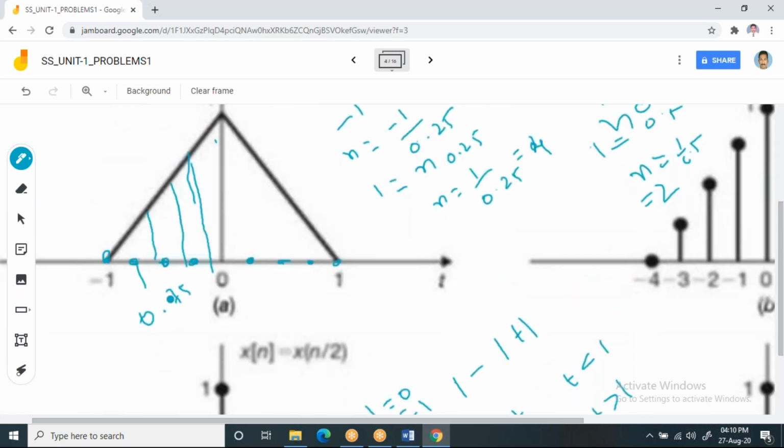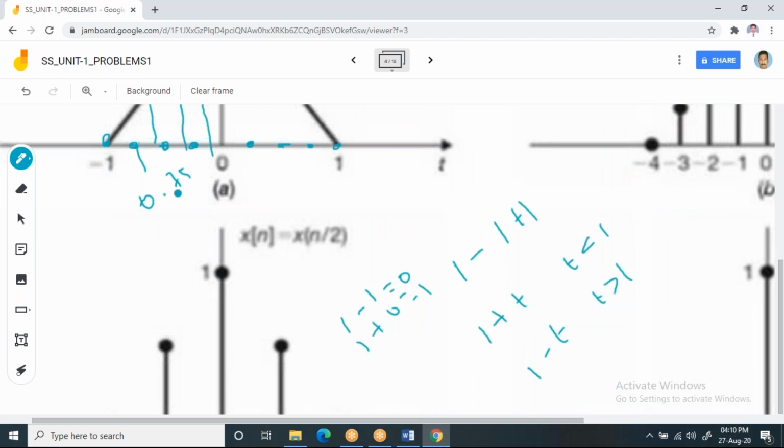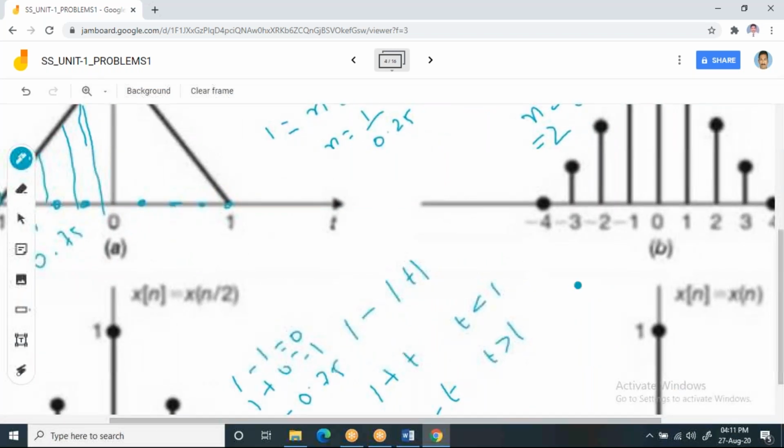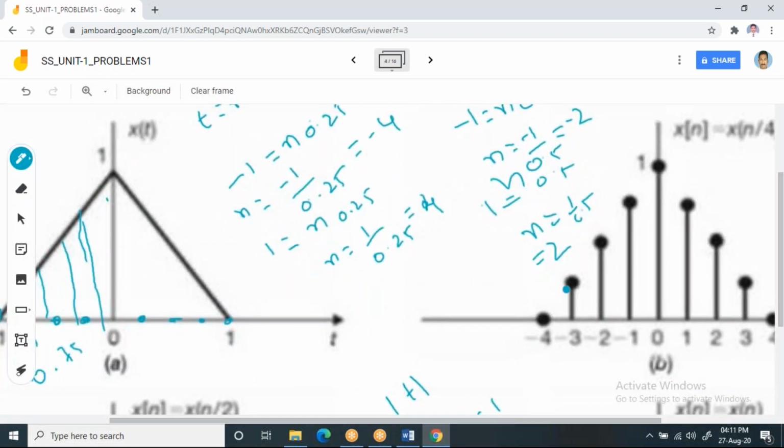Now, you know the values of t. Here, you know the value of t, which is 0.75. Now, you write 1 minus 0.75. What is 1 minus 0.75? You will get 0.25, right? Now observe this waveform. This is the amplitude of 0.25, 0.5, 0.75, and 1.